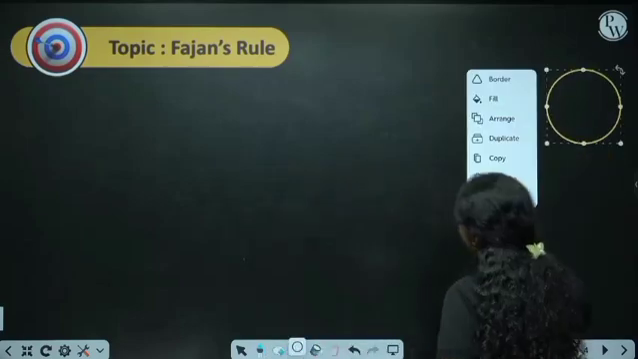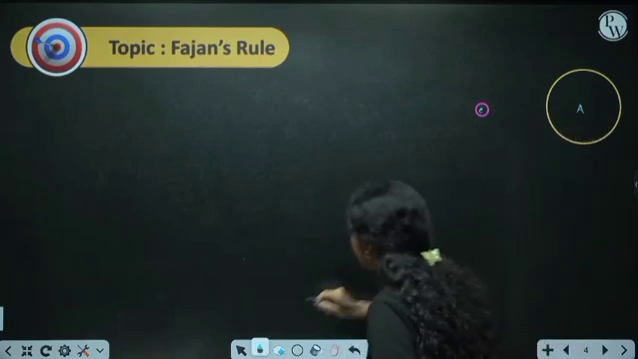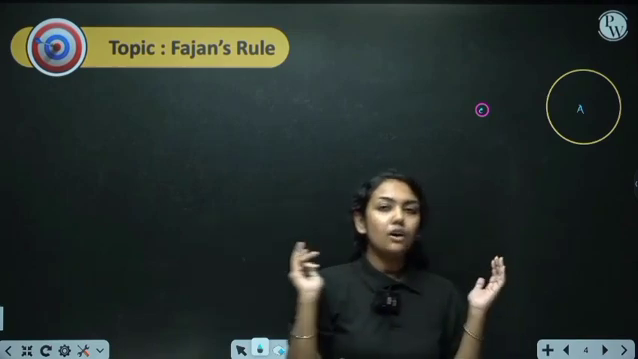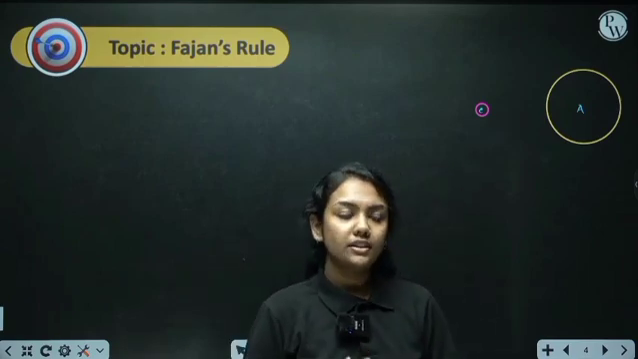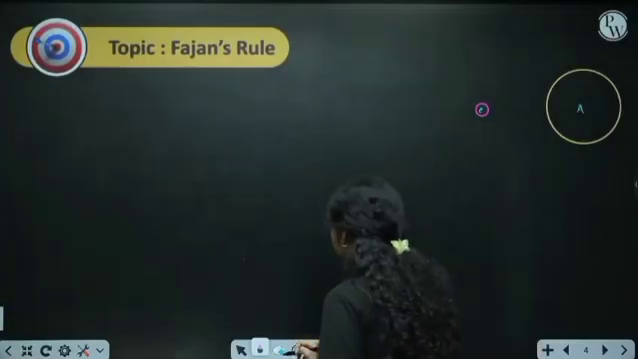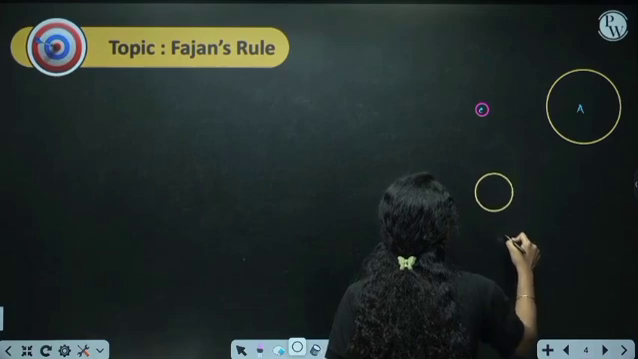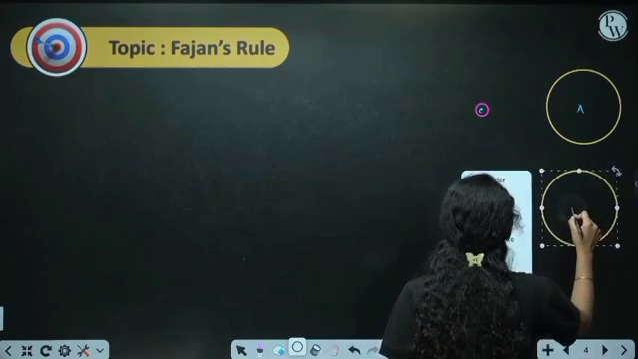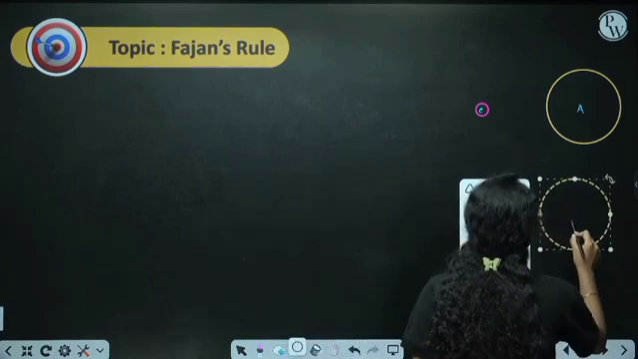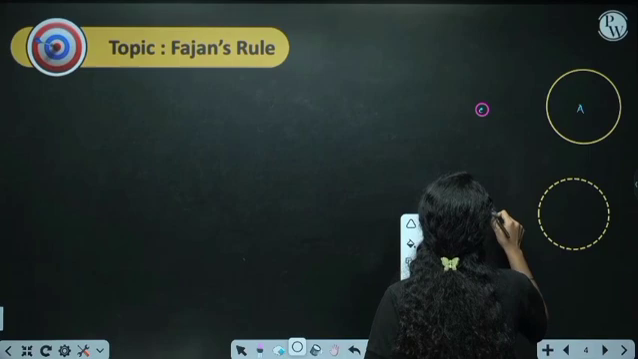So this is the cation and this is the anion. The anion has a larger size. Why does the anion have the larger size? Just because the electrons present in its outer orbital are more, so the electrons repel each other and the size of the anion increases, right? So the cation has the smaller size and the anion has a larger size, like this. And as the cation has a smaller size, the charge on it is concentrated.